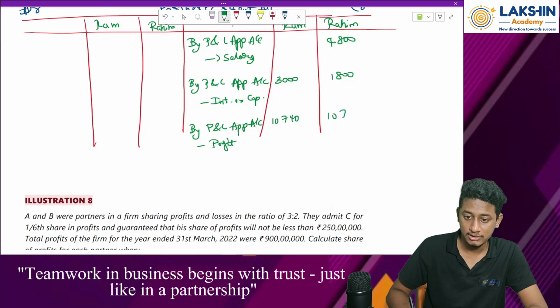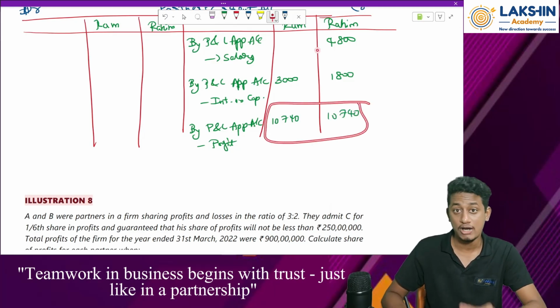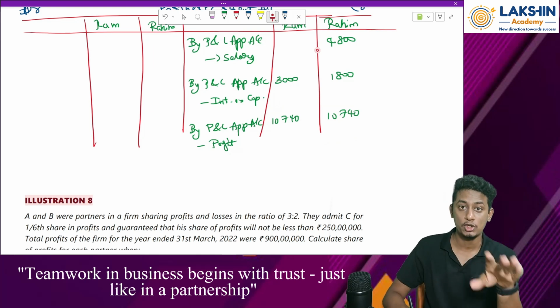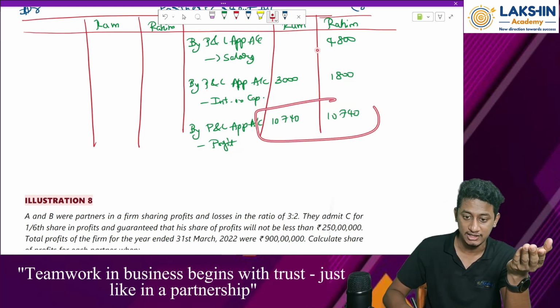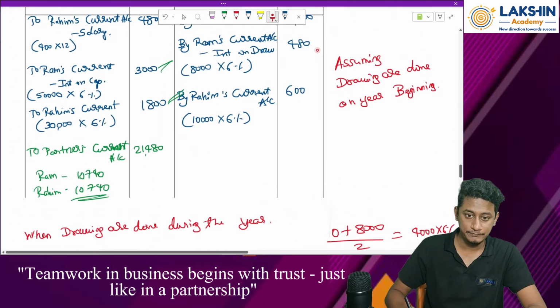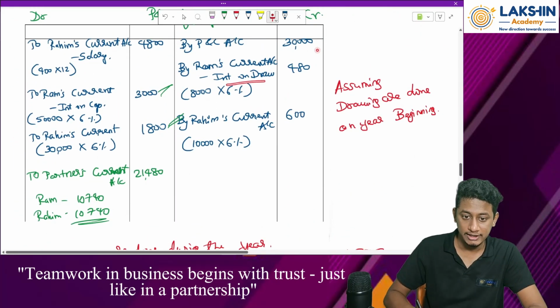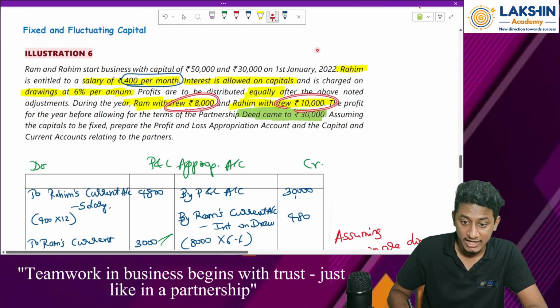10,740. See, this answer might vary from the textbook. Why? Because I have taken a different approach to make you people understand. But as per the textbook, if you are following that method, you can get a different answer. Clear? Okay. Don't get confused. Then after this, interest on drawings was there, right? But before that, we have drawings itself, right?